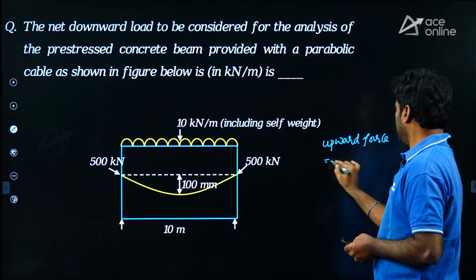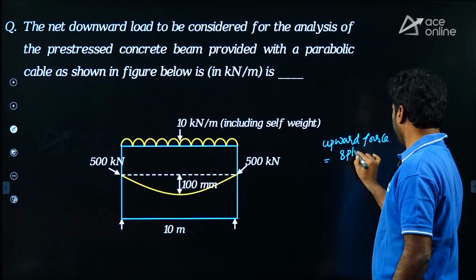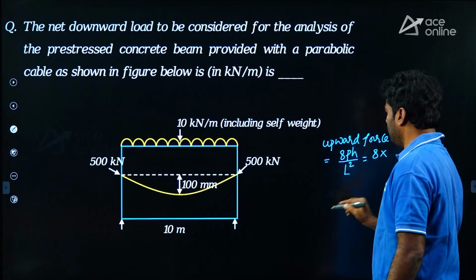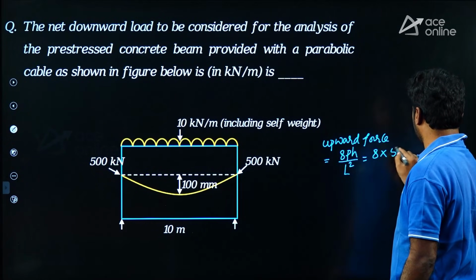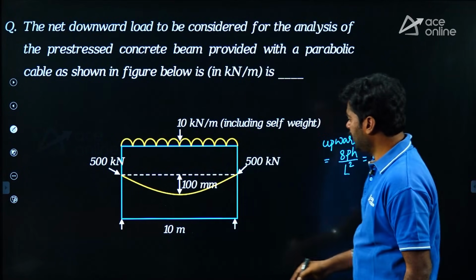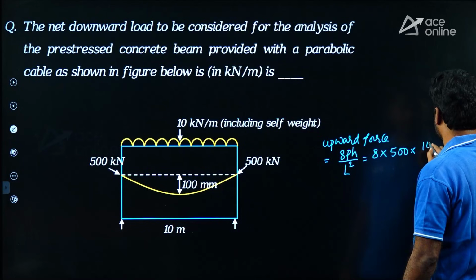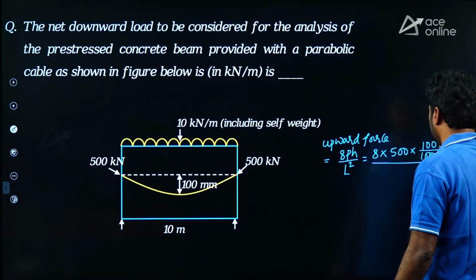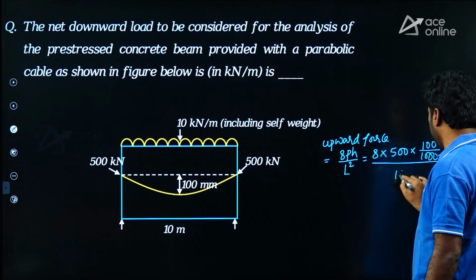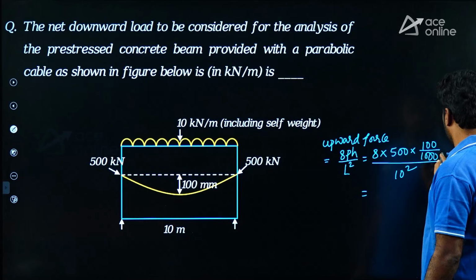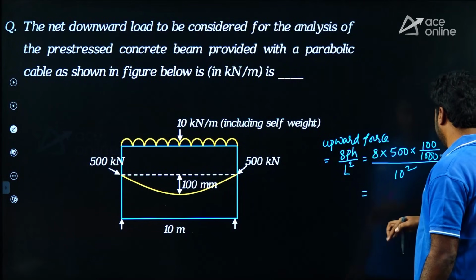That is 8 P H upon L square. 8 P given here 500 kilonewton. H is given as 100 mm. Let us write in meters, 100 upon 1000, upon L square, where L given 10 meters. So 10 square. How much it is? 2 zeros gone, 1 by 10.